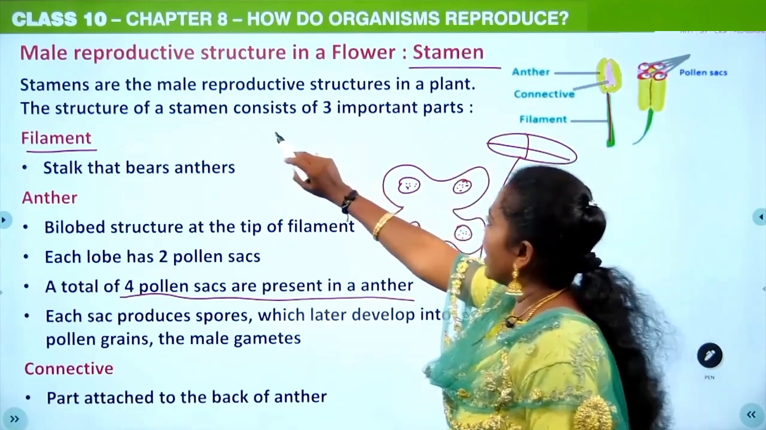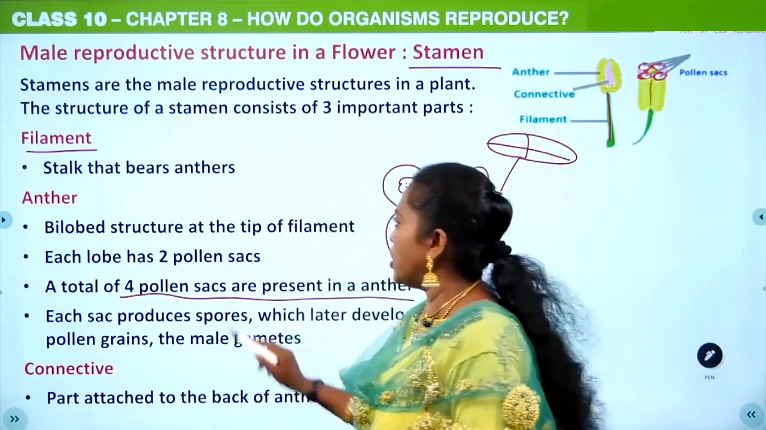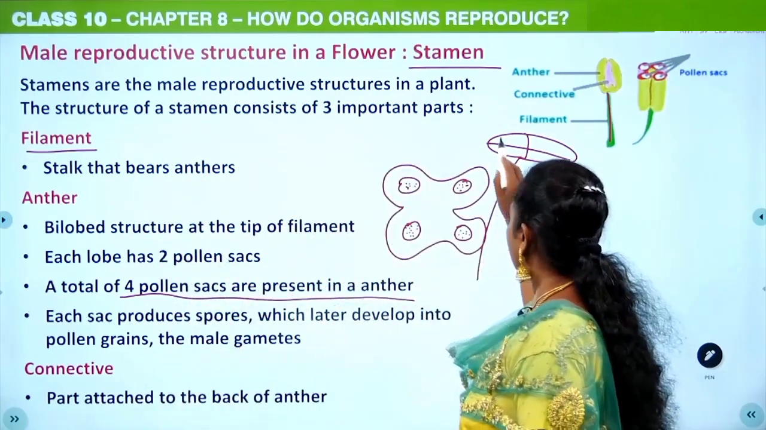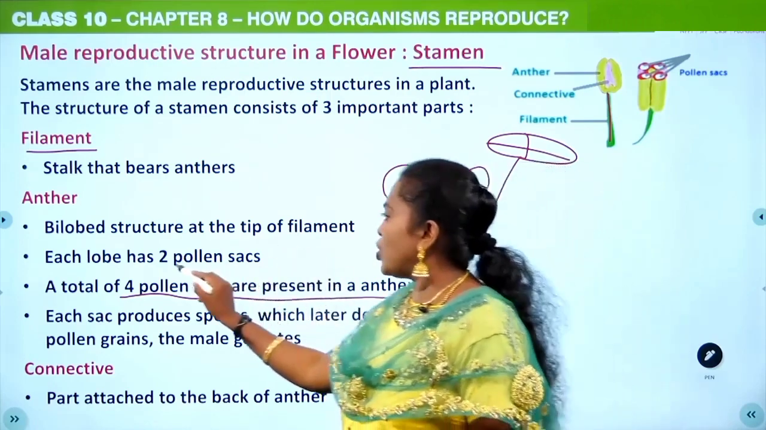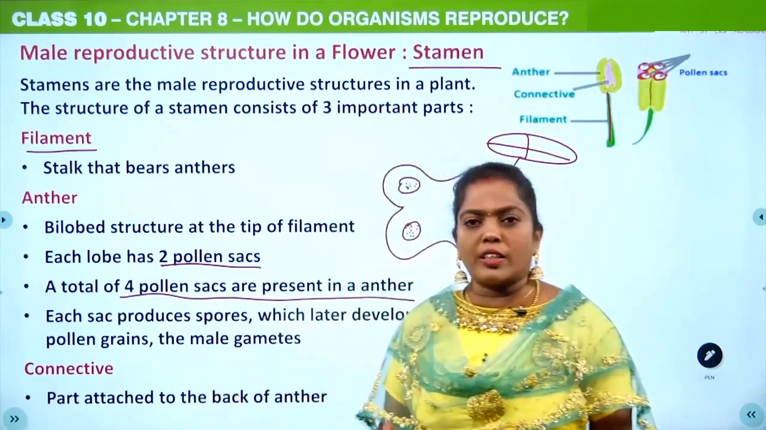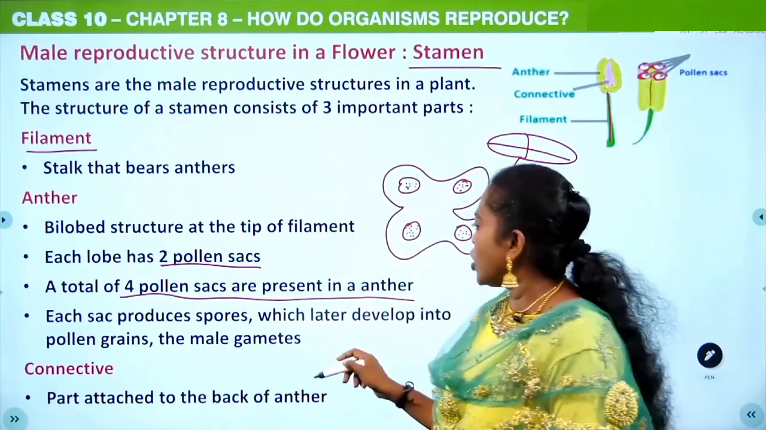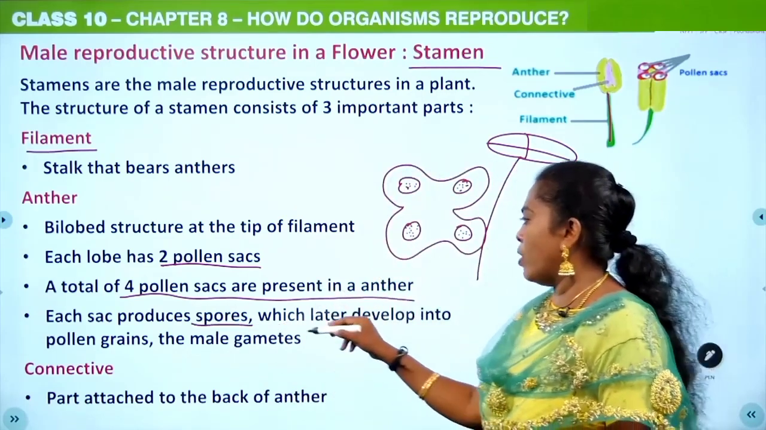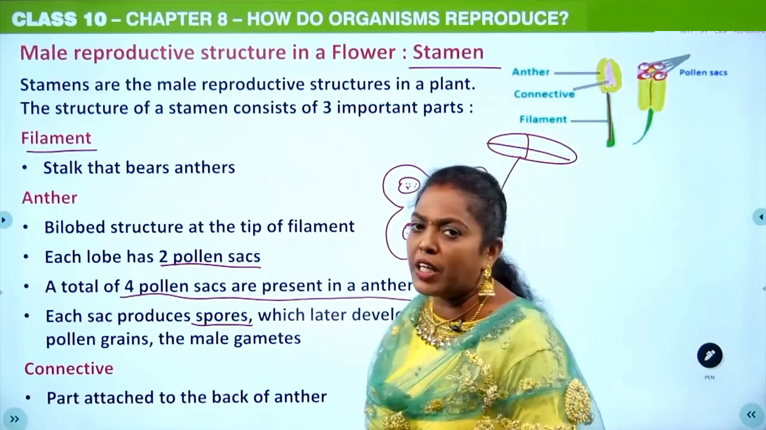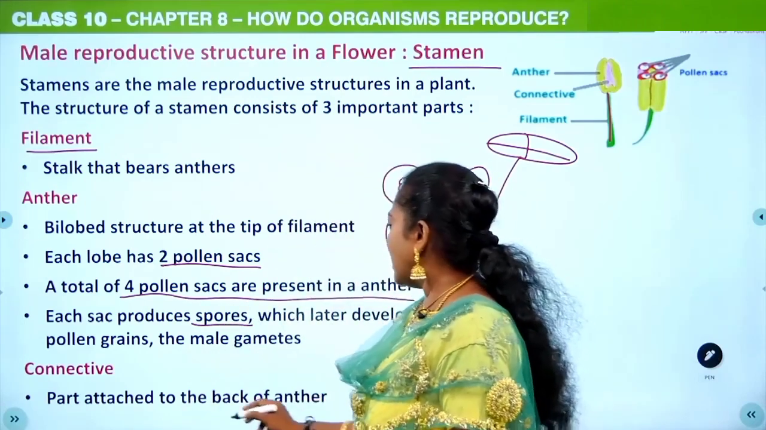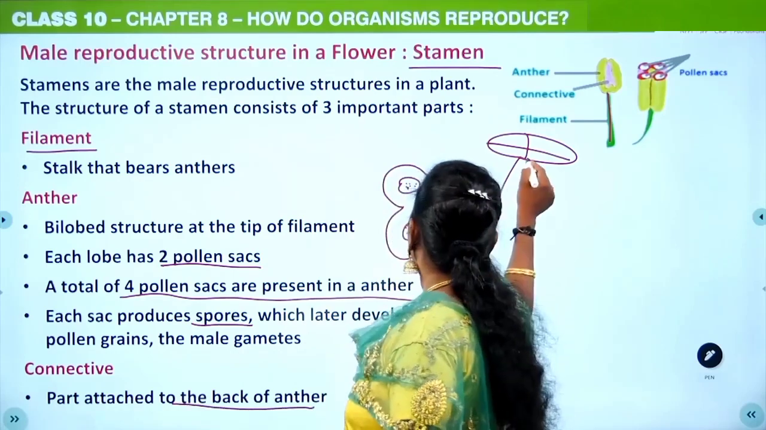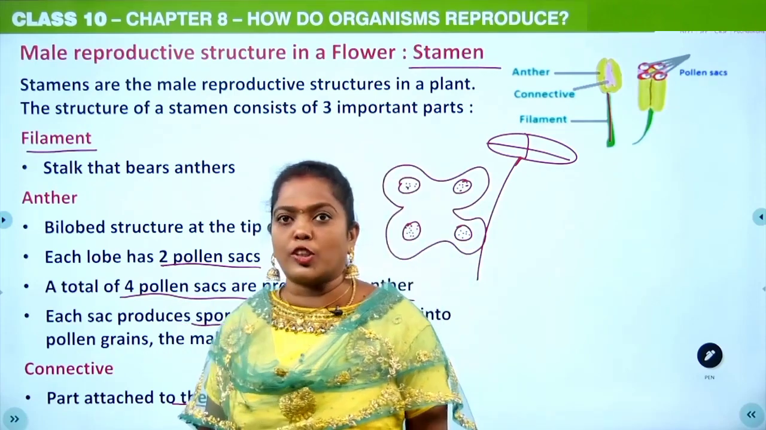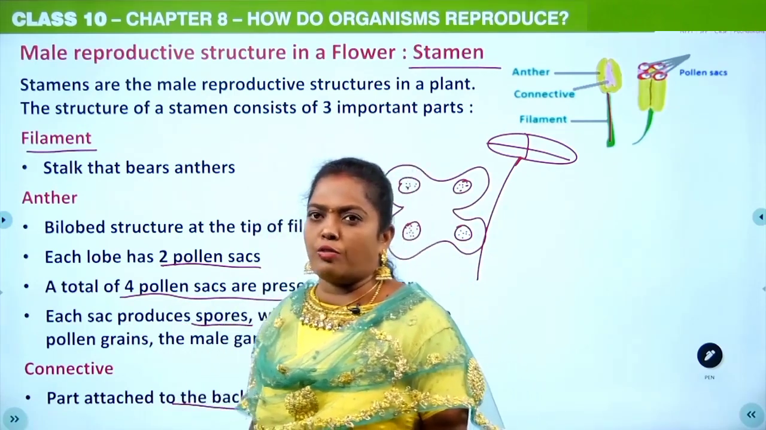So when they are asking you about the male reproductive structure, you should mention the filament, then the anther. In the anther, you should say that it is bilobed in structure and each lobe has 2 pollen sacs. So totally there are 4 pollen sacs, and these develop the spores, and from that the pollen grains, that is the male gamete, are formed. Then the connective, that is just a part attached to the back of an anther. So these are the 3 things which we have to explain about the male reproductive structure of a flower.